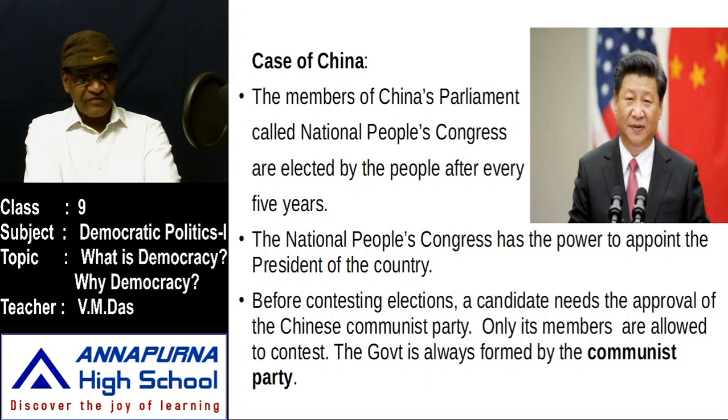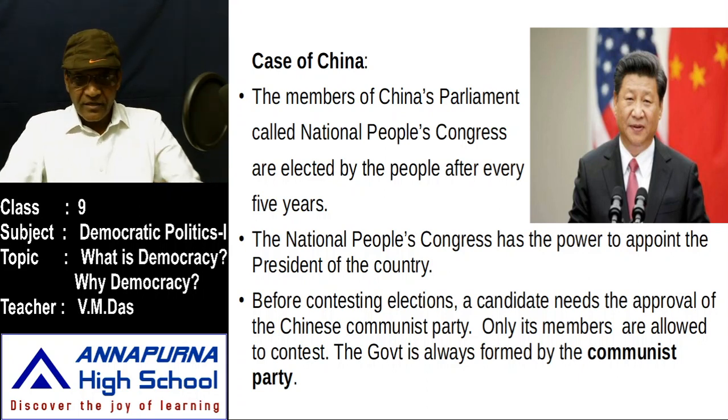So the government is always formed by the Communist Party, and as I told you, the Communist Party in China plays a very significant role. The government is always formed by the party. What party is it? The Communist Party.